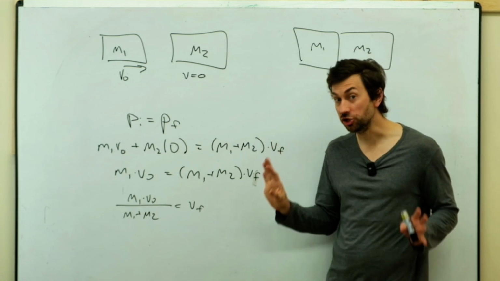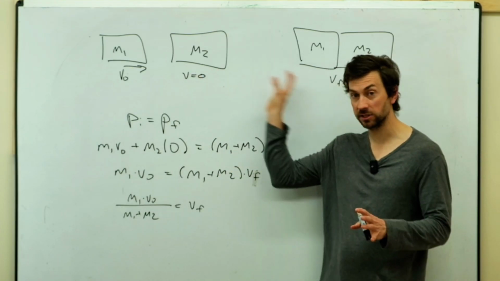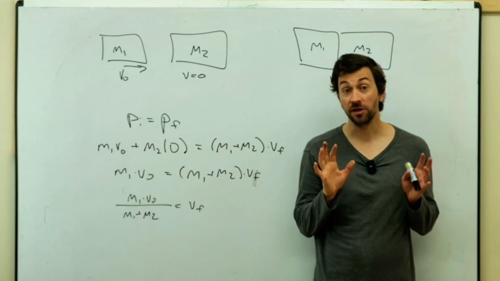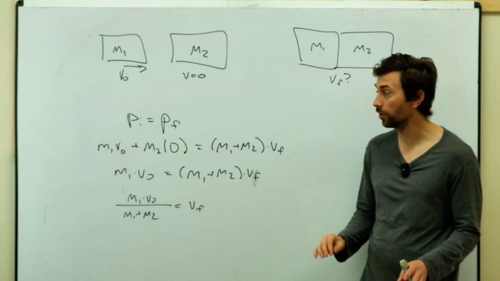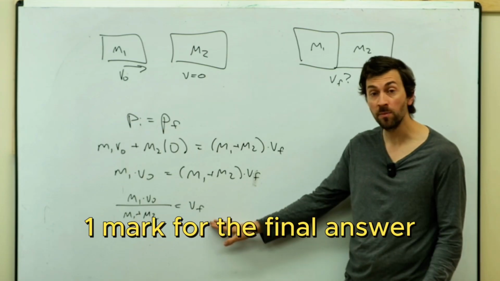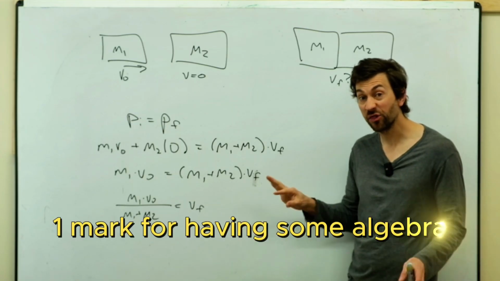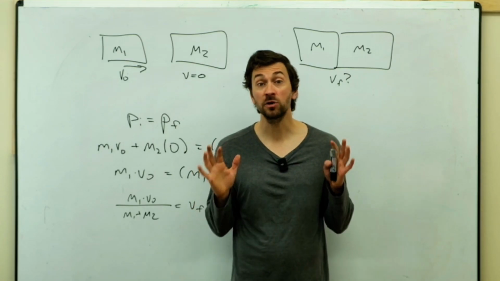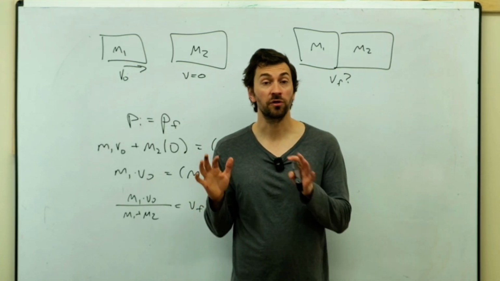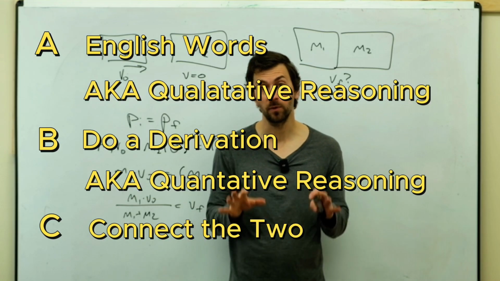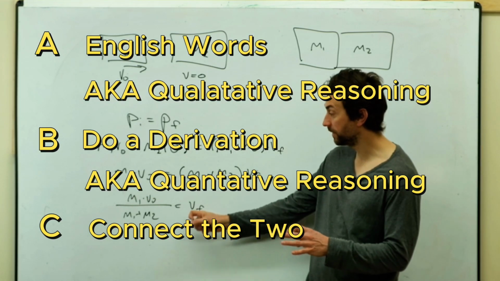Now again, this is the general formula for whenever there are these two things, not necessarily the case in part 1. And this is for 3 marks, so get this: 1 mark for writing down the fundamental principle, 1 mark for the correct answer, and a 3rd mark for doing some algebra in the middle. Okay, that was the derived part. So the first part, we use some reasoning to estimate. The second part, we do an equation, and we get this answer.